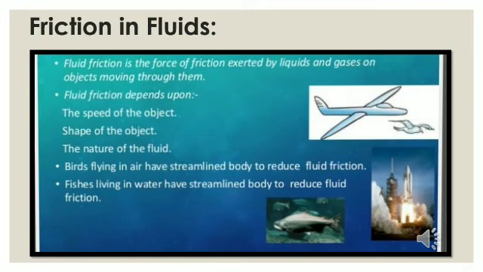Objects which need to move through liquids and gases have to apply lots of energy to overcome the drag. To reduce this difficulty, these objects are given a special shape called a streamlined shape. For example, birds flying in air have a streamlined body to reduce fluid friction. Fishes living in water have a streamlined body to reduce fluid friction.